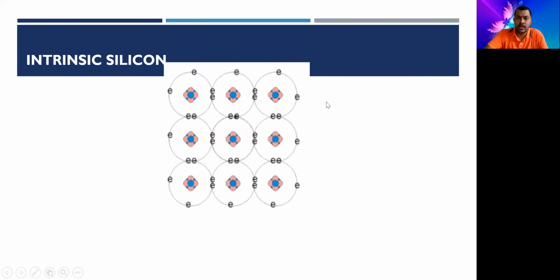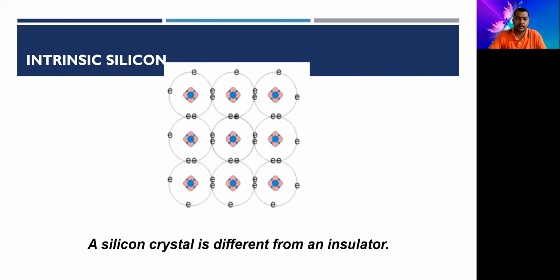So on that note, we have two types of semiconductors. One is called the intrinsic semiconductor, and the other is called the extrinsic semiconductor. A silicon crystal is different from an insulator, as I told you. There are two types of semiconductor: intrinsic semiconductor and extrinsic semiconductor.